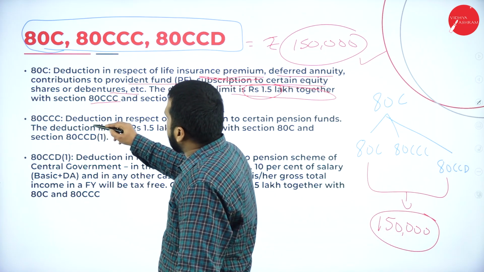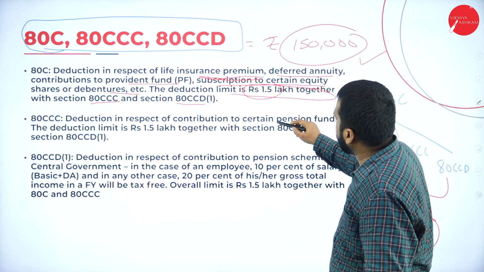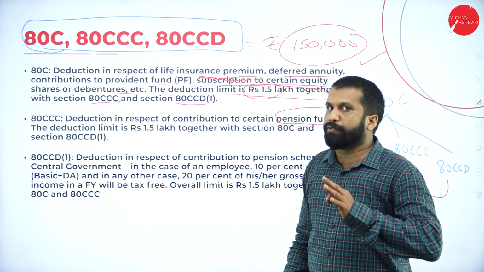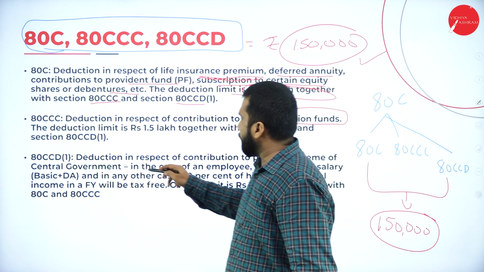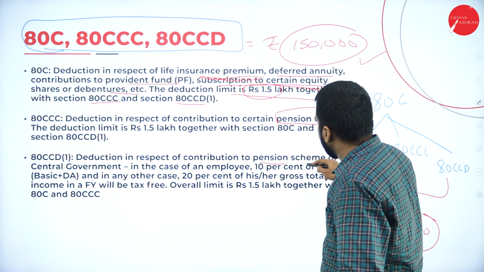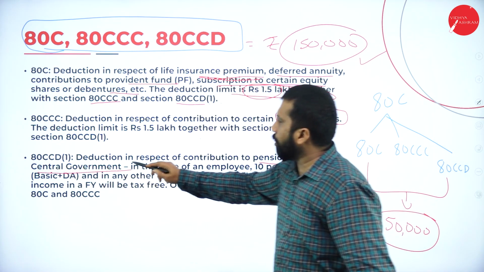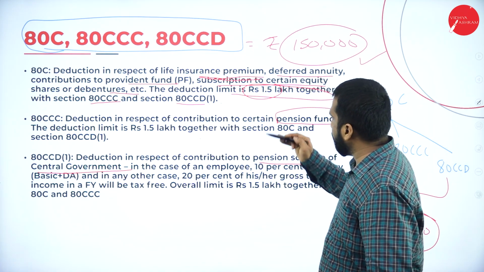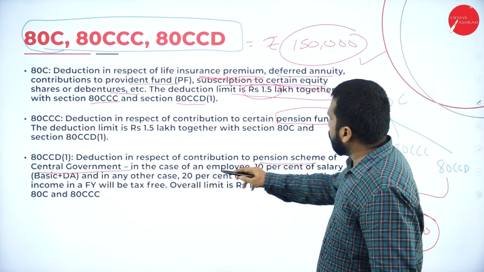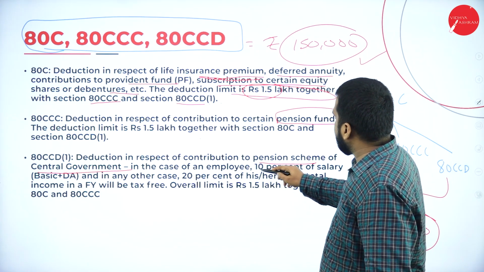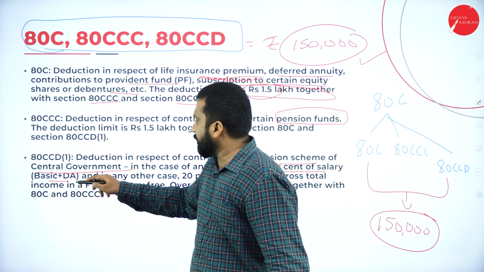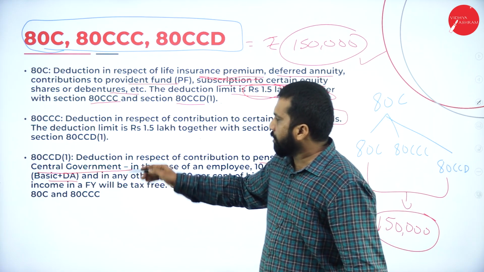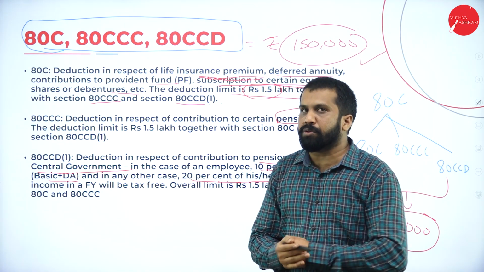Now, 80CCC is deduction in respect of contribution to a pension fund. What is 80CCC? Pension fund. Now, 80CCD is in respect of contribution to the pension scheme of the central government. The other one is other than central government, and this is for central government. Whatever deduction you claim, it is 10% of salary, basic plus DA. In other cases, 20% of his or her gross total income. I'll go into detail later while doing the problem.